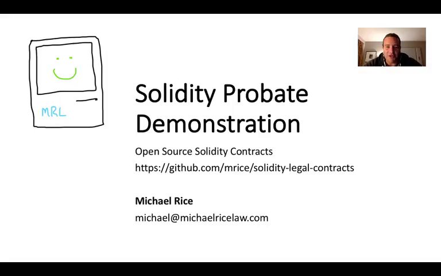I'm an attorney in California, and I'm also a software engineer. And recently, I've been playing around with blockchain and Solidity smart contracts. So, I have a repo, an open source project that I started. I started with a bill of sale example, which I would love for you to see sometime. But I'm also starting on a new one, which is a probate or a will example.